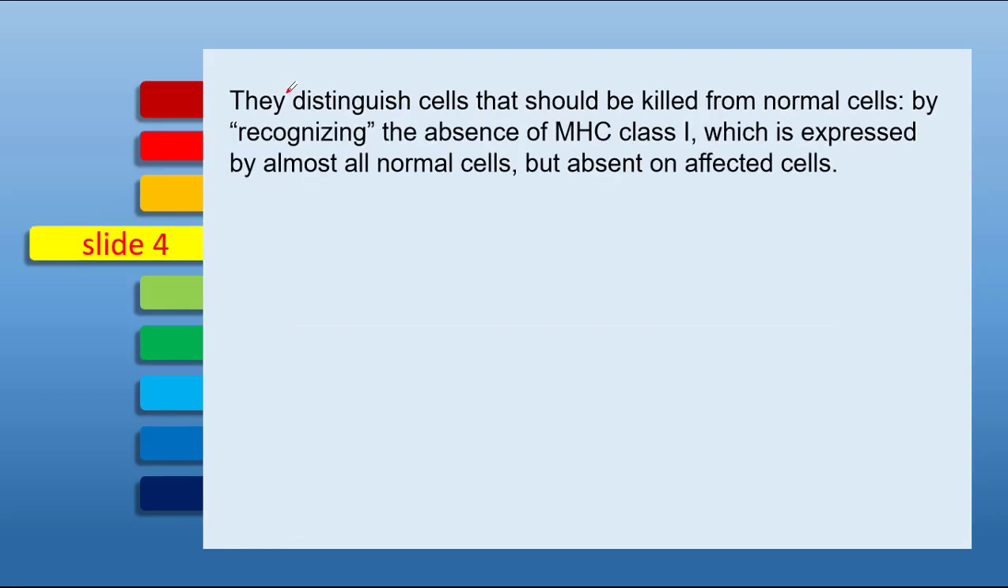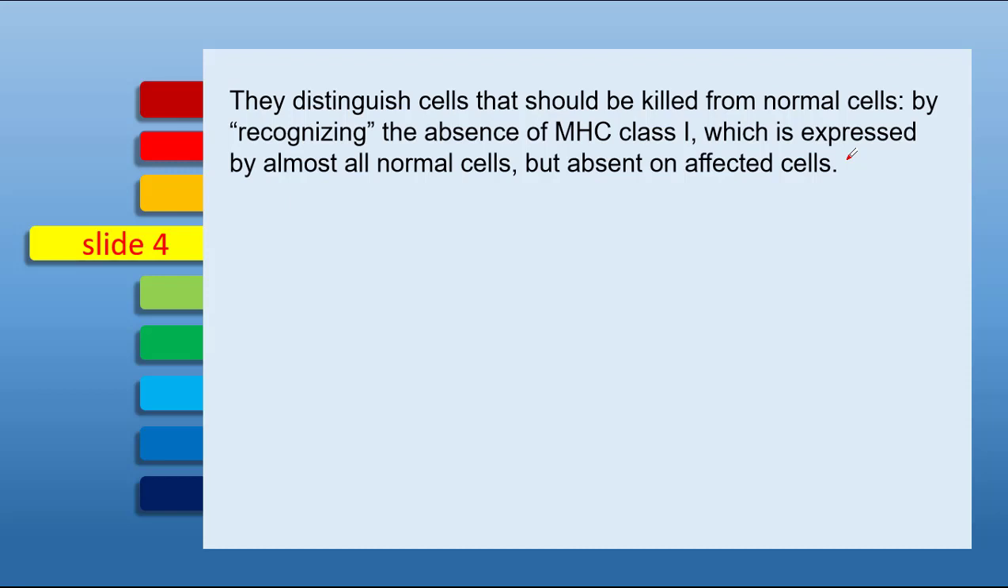They distinguish the cells that should be killed from the normal cells by two methods. In the first method, they recognize the absence of the major histocompatibility class 1 molecules, which are expressed by almost all normal cells but are absent on the affected cells. By the second method, they recognize the proteins which are present on all infected cells but are not present on the normal cells. Once the infected cell is recognized, natural killer cells become active and release their granular content. These proteins and enzymes form pores inside the infected cells and result in the killing of the pathogen.